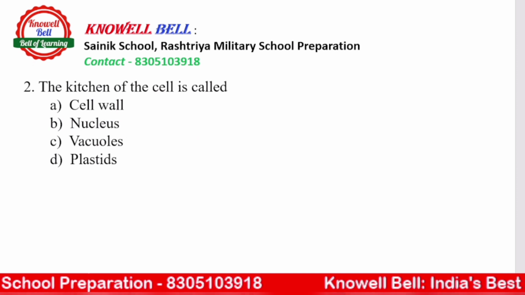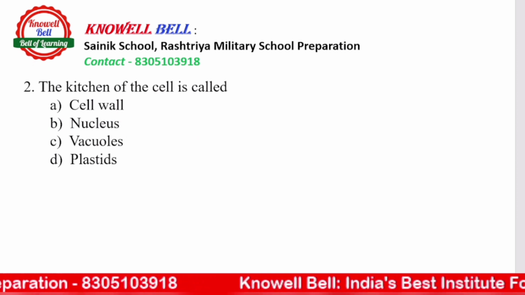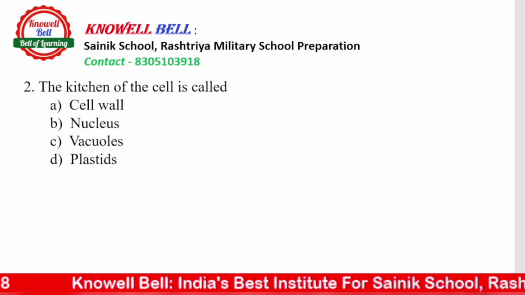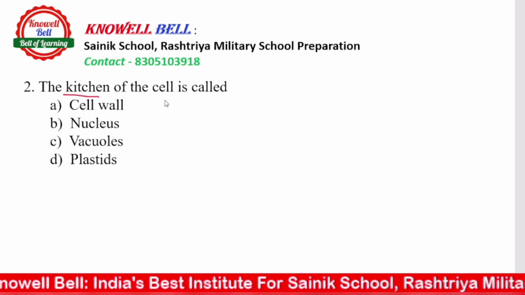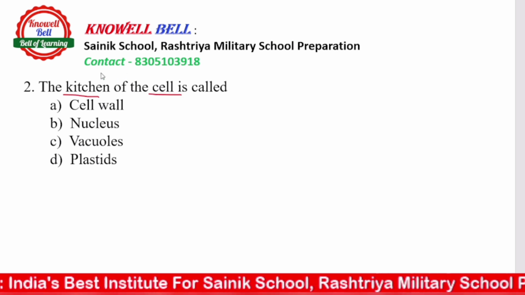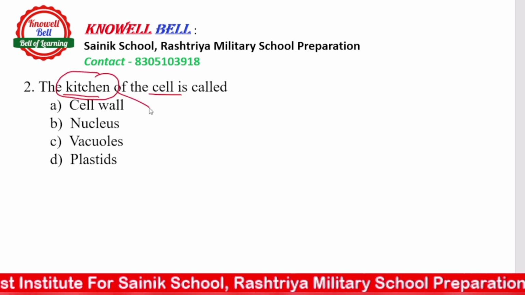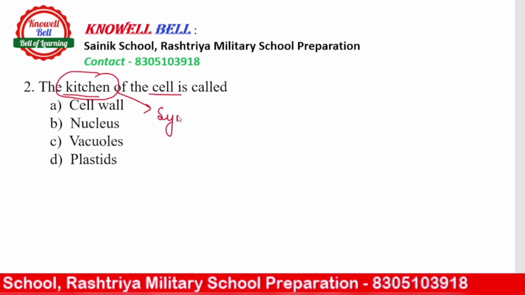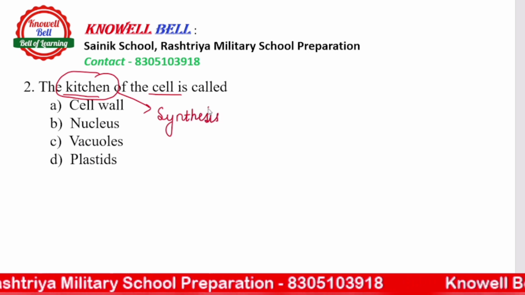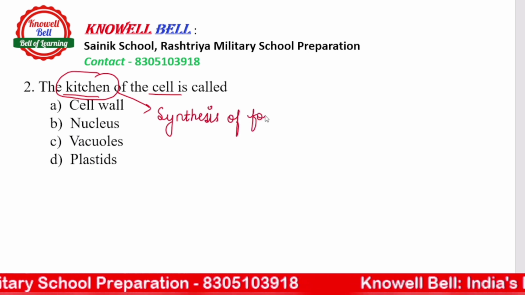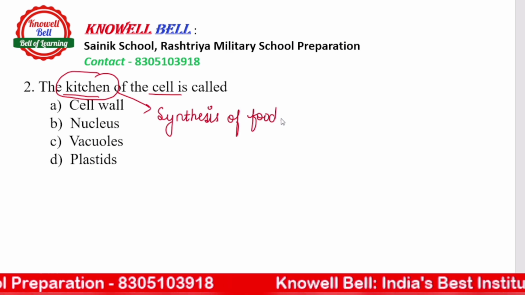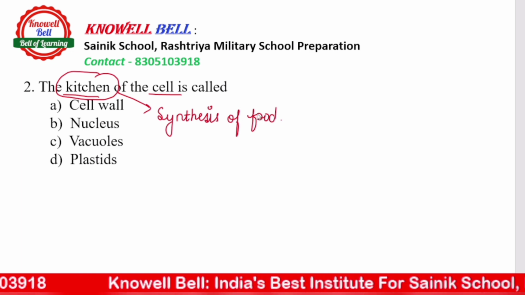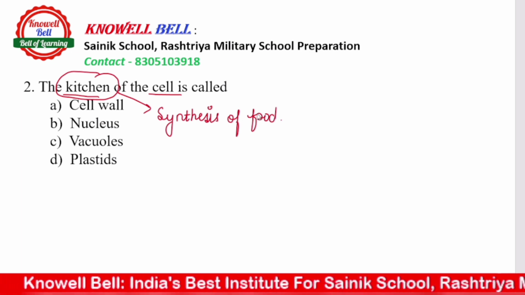Next is question number 2. The question number 2 says: the kitchen of the cell is called cell wall, nucleus, vacuoles or plastid. Kitchen of the cell. Now where does this term come from? किचन का अगर हम main function देखेंगे, what is the main function of kitchen? किचन का main function होता है, आप अपने घर में भी देखोगे, preparing food और what we can call synthesis of food. किचन का function होता है to prepare the food, to synthesize the food. So similarly, the question is saying सेल में कौन सा organelle है that is responsible for synthesis of food. That's why we are calling it kitchen of the cell.